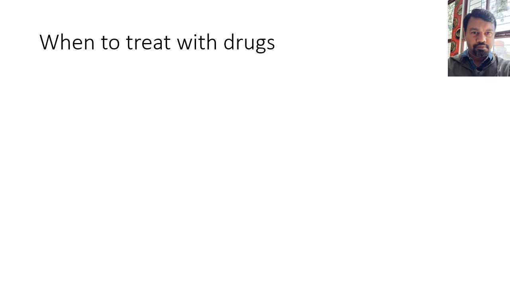Then any case with a past history of ischemic heart disease like angina, myocardial infarction or other cardiovascular disease, that patient has to be treated with a drug. Then all patients who have diabetes, who are smokers, having hypertension, and male patients above the age of 40 having an abnormal lipid profile need to be treated.